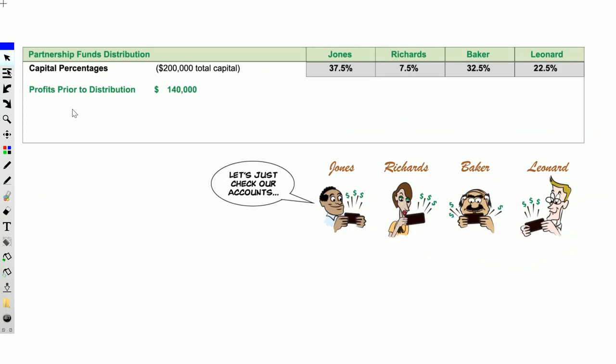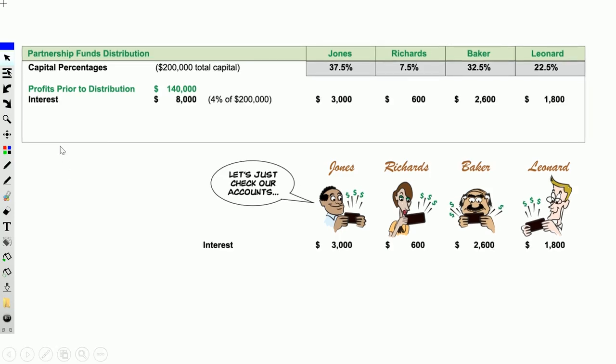Okay, now let's take a look at this. The 200,000: we had 75,000 for Jones. 75,000 of 200,000 is 37.5%. Then Richards had 15,000. 15,000 of 200,000 is 7.5%. Baker had 65,000. 65,000 of 200,000 is 32.5%. And then finally, we had our last guy, Leonard. He had 45,000 of 200,000, which is 22.5%. So this is what they're going to do. We're going to have our profit distributions at this point. So let's go on and see what the next one is.